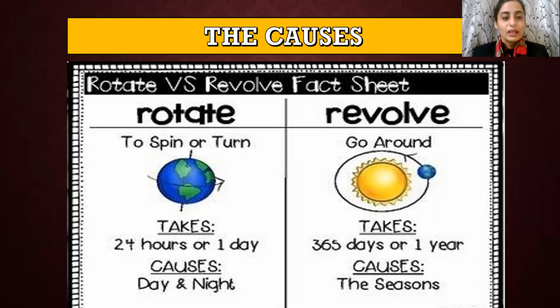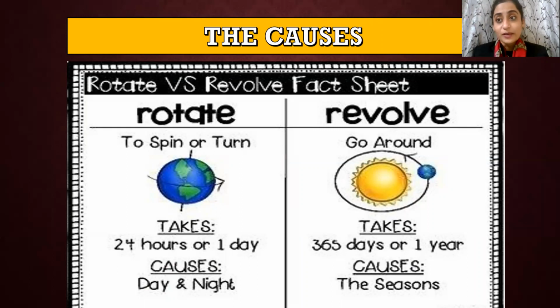And now let's take a look at rotation. Rotation takes 24 hours or 1 day. Yes, of course, 1 day is equivalent to 24 hours. We have 24 hours in 1 day. So children, how much time does the planet need to take one rotation?